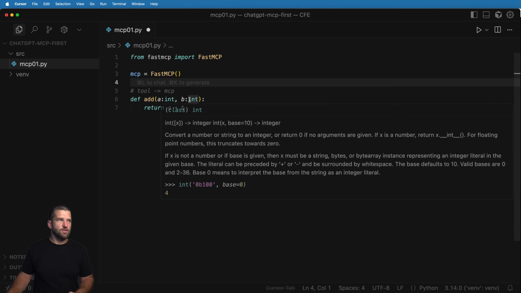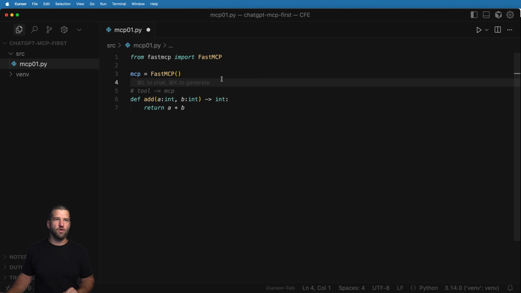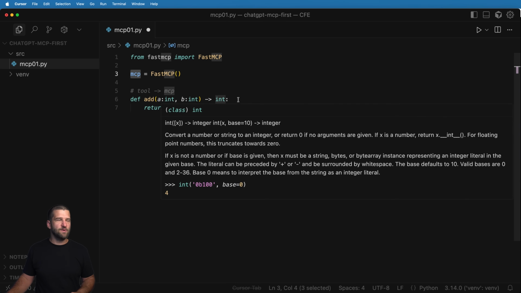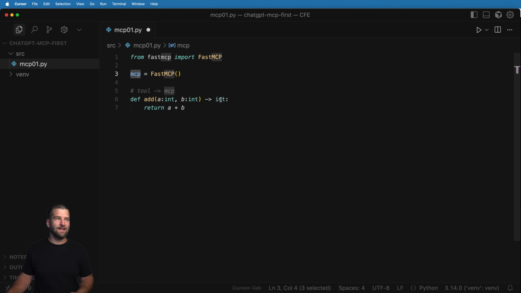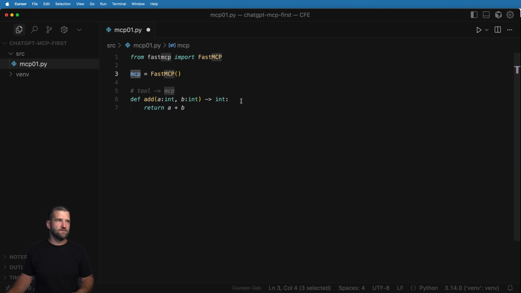What we also want to do is be explicit about what's coming back, which will also be an integer itself. Now, what's coming back is not nearly as important as what's coming in as it relates to the MCP. Best practices, it's probably very important to always have these data types declared. But in our case, we really just want to make sure that we're doing the parameters, the arguments that are coming into the function as the main things that we need to know.